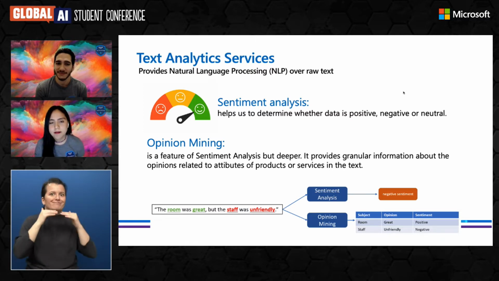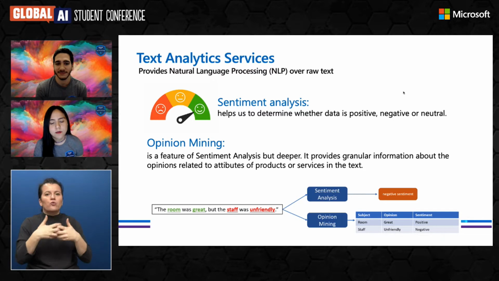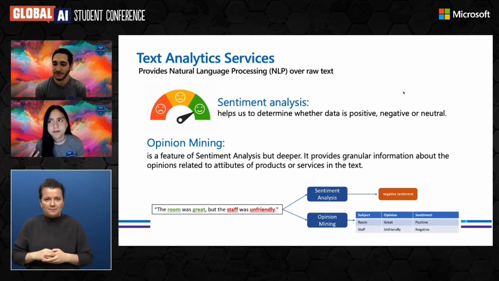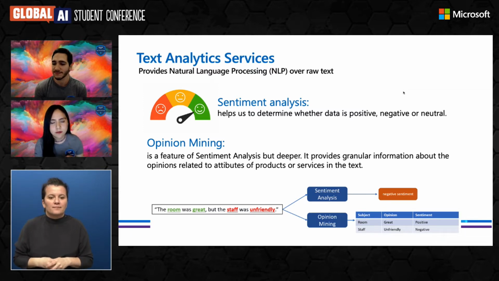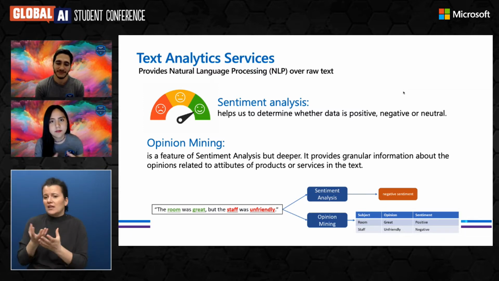Also, we have opinion mining, which is a feature of sentiment analysis, but it gives you more insights into the text, because it provides specific information for each sentence inside of a paragraph.